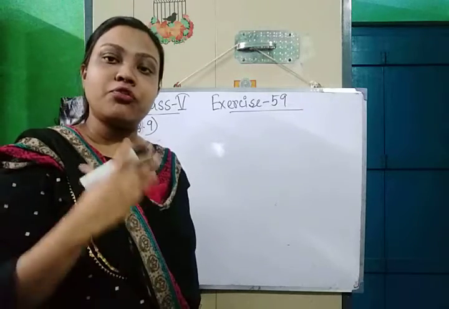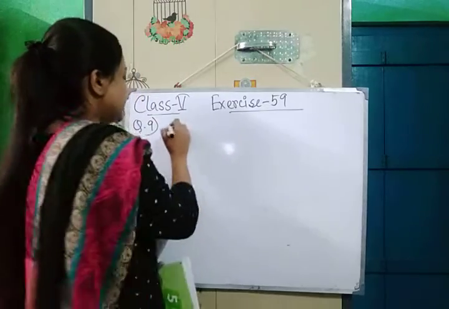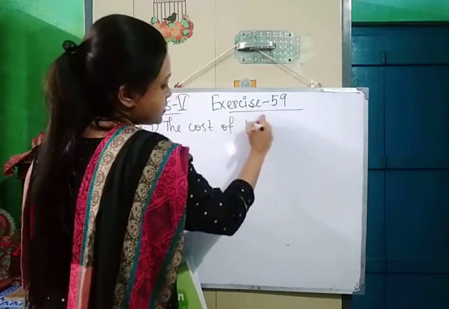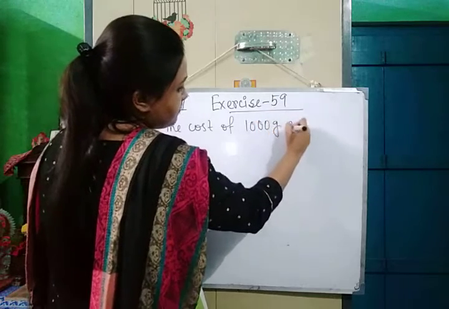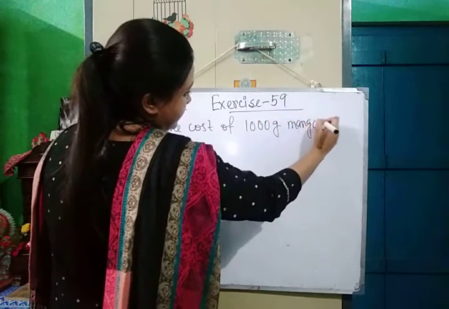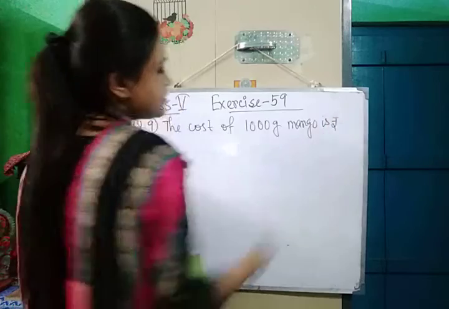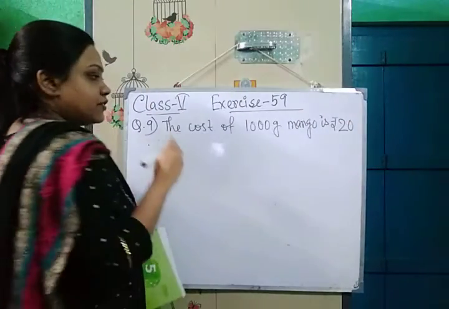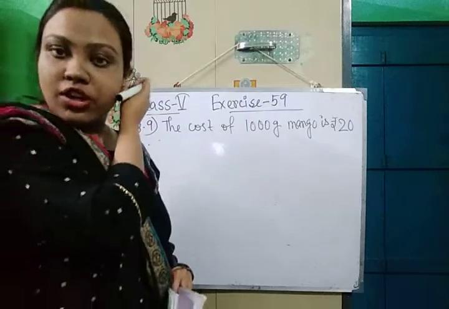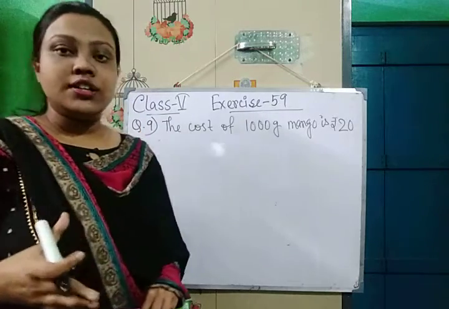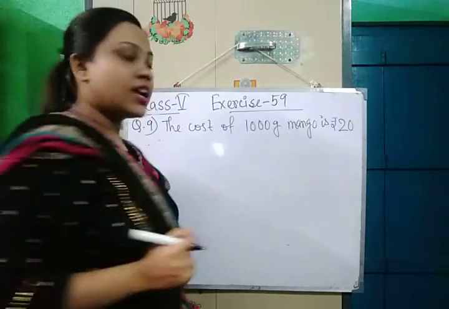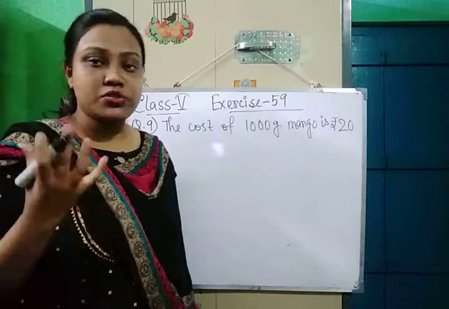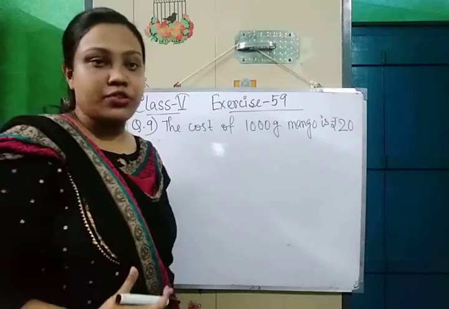So in place of 1 kg, we will write the cost of 1000 gram mango is rupees 20. Okay. This is called the unitary method. In unitary method, we will first find out the cost of 1 gram mango. Then we will find out the cost of the given amount of mango.